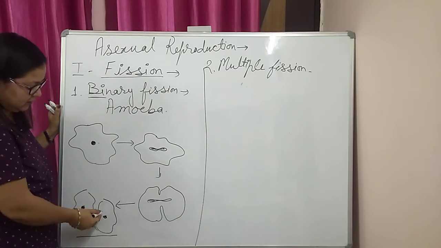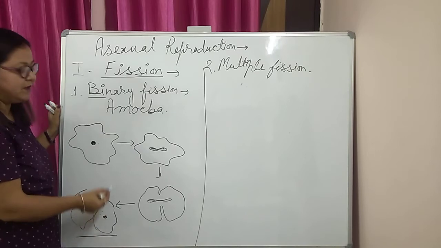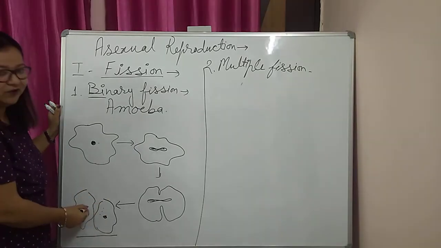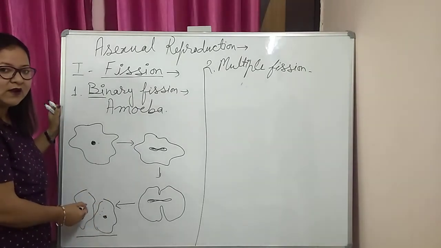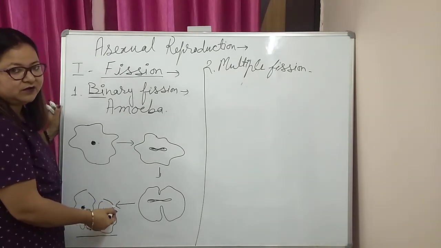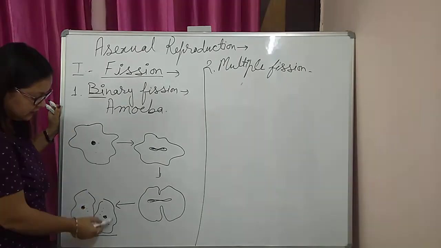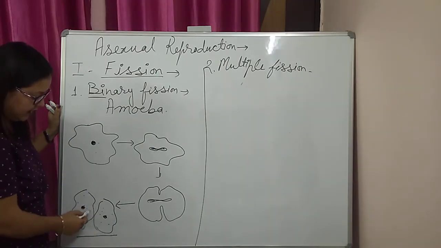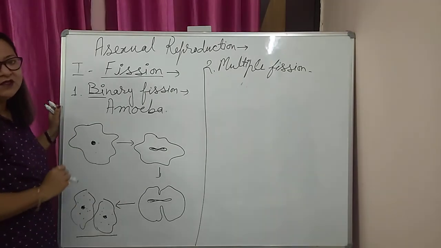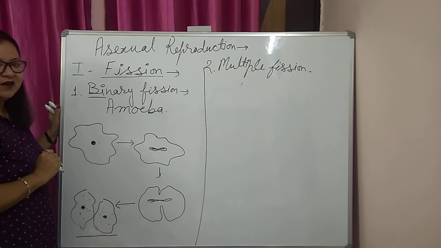So both have juvenile power, both are regenerated, and the parental identity is lost. We can't say that one is the parent and the second is the new offspring. As the parental identity is lost and both cells have equal vigor, we use the word daughter cells. This is about binary fission in amoeba.